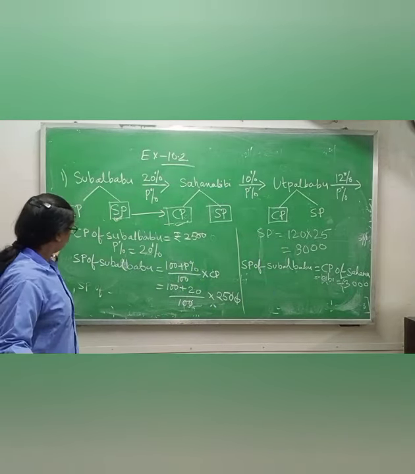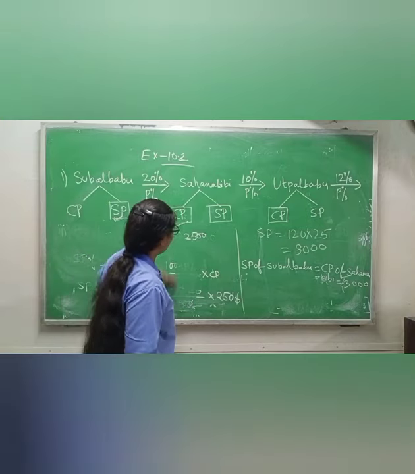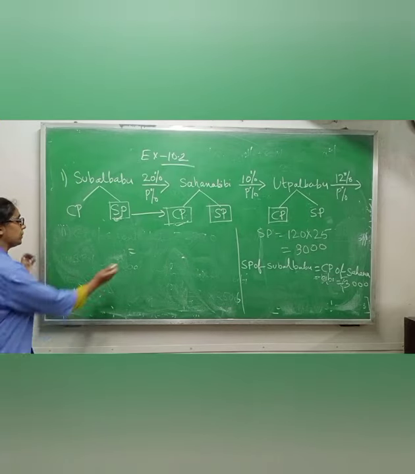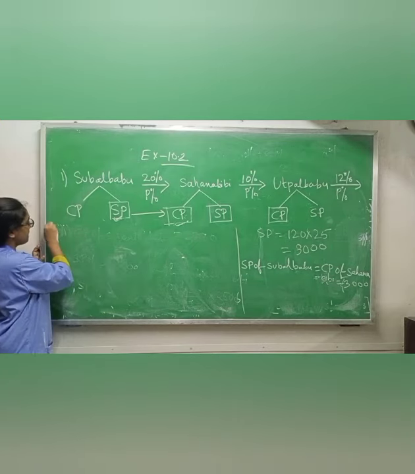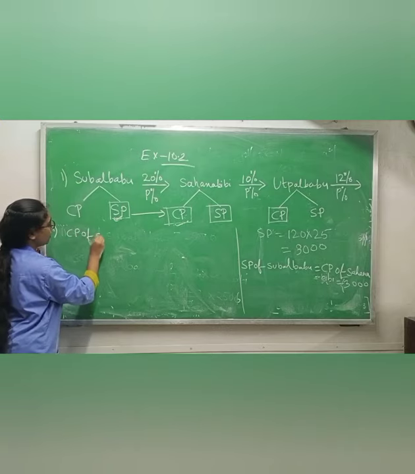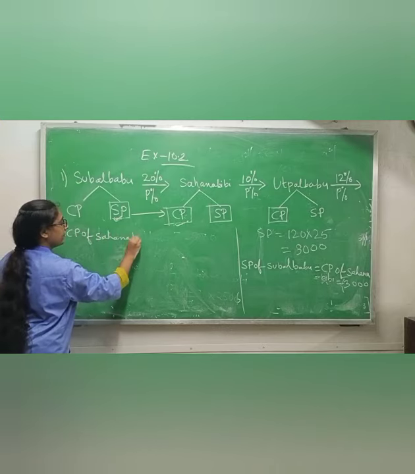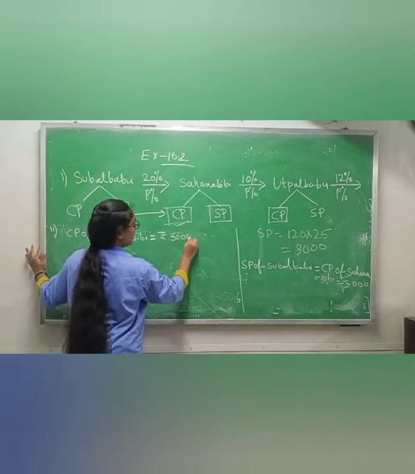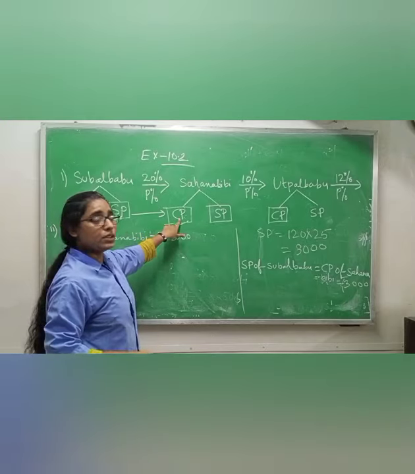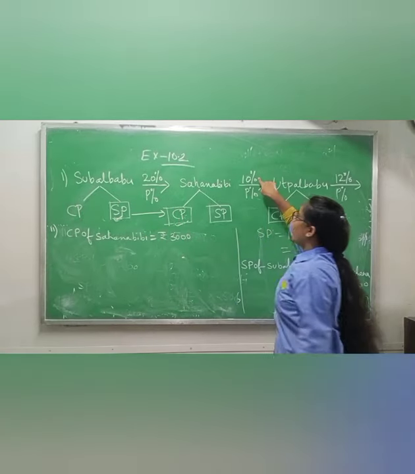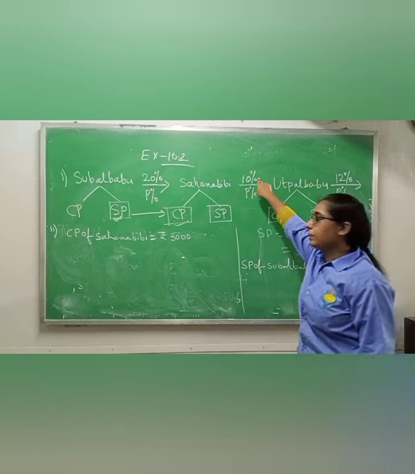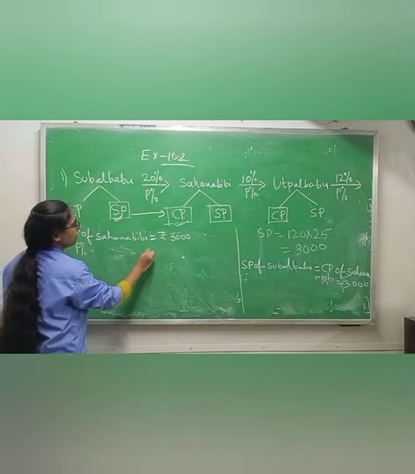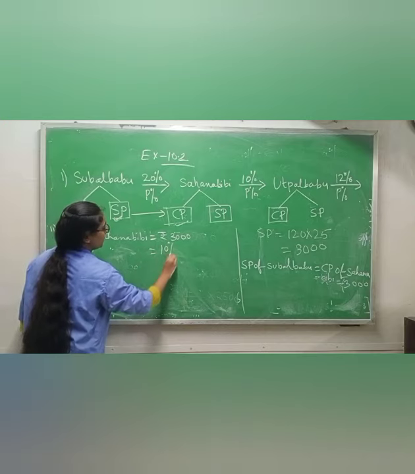Complete this one. Okay, now after getting cost price of Sahana Bibi, we have to find selling price of Sahana Bibi. Now what you will write? Cost price of Sahana Bibi is equals to how much you got? Rupees 3,000. And her profit percentage is 10%.